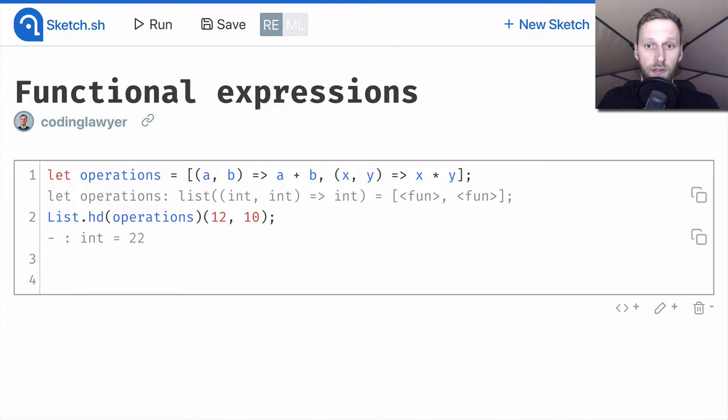Since we are dealing with a list type, we can use a predefined function to access its element. Here we are using the List.hd function, which takes a list and returns its first element. In our example, we use this function to get the first function of the list, which adds two integers together. Then we immediately called it by passing two integers as arguments, and we got back the result.